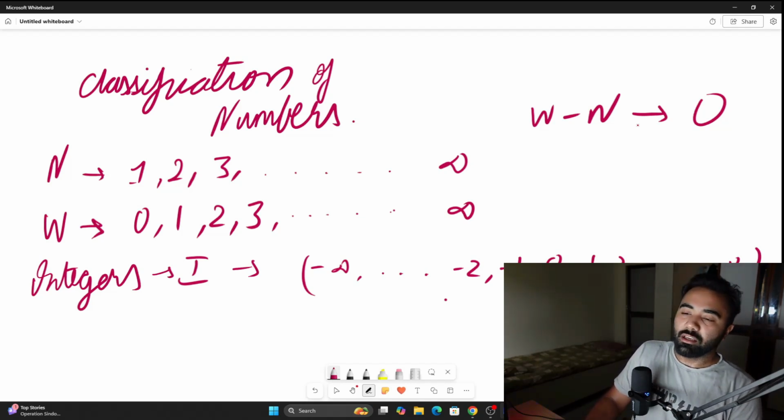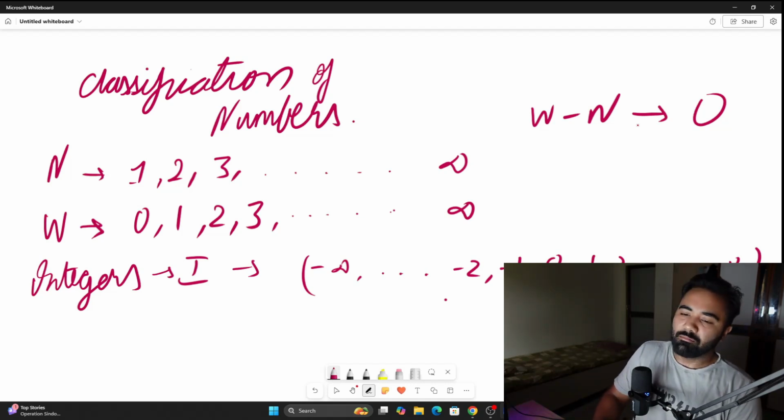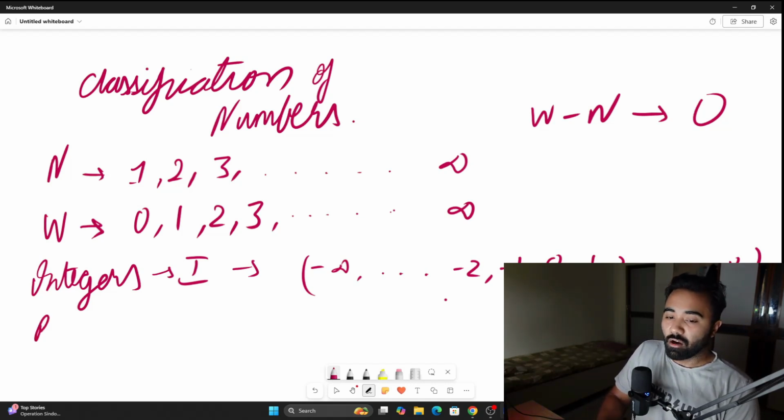Then further somebody came along and asked, okay, what about, let's say, decimals? How do you classify, or where do you place decimals on the number line? So then somebody had to come up with this idea of real numbers.